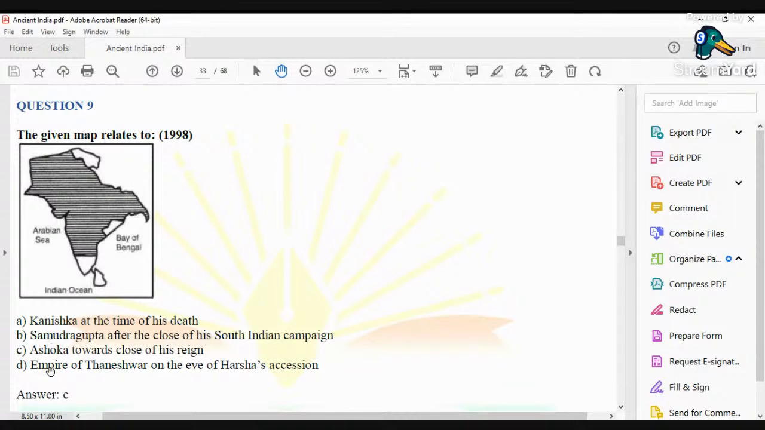So D also cannot be the right answer because we know that Kumar Bhaskar Varman, when he was the ruler of Kamrup, Kamrup was an independent state. Kamrup was an independent state when Kumar Bhaskar Varman was the ruler. Okay, so the right answer is C. Ashoka towards close of his reign.